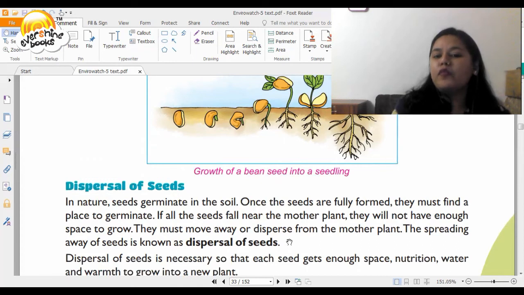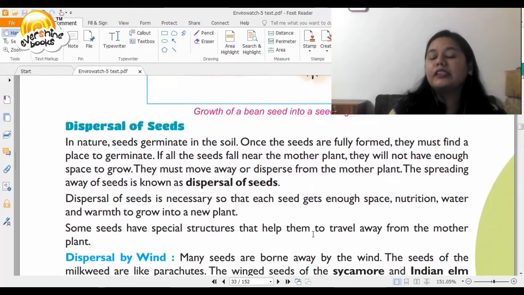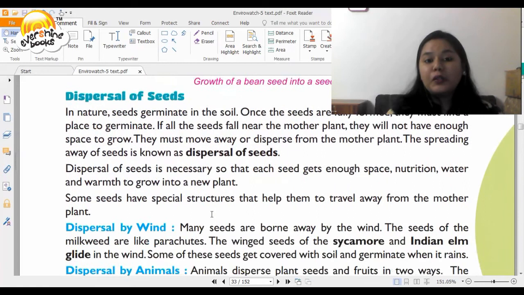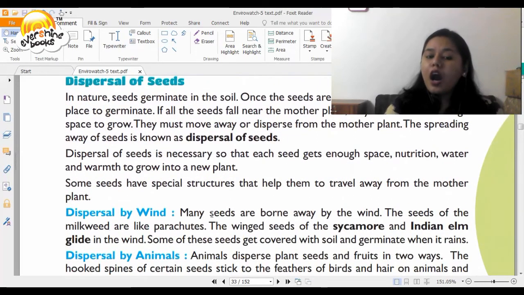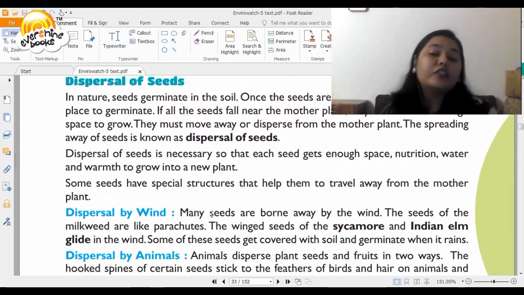They must move away or disperse from the mother plant. The spreading away of seeds is known as dispersal of seeds. Dispersal of seeds is necessary so that each seed gets enough space, nutrition, water, and warmth to grow into a new plant.